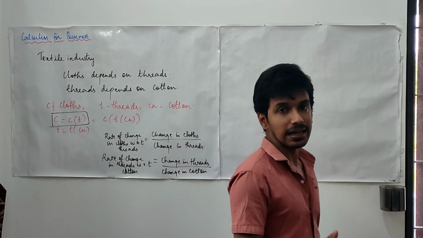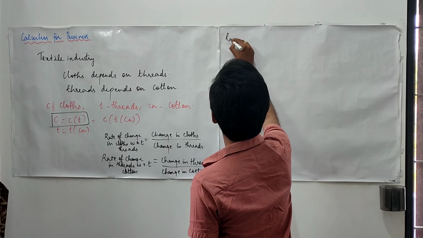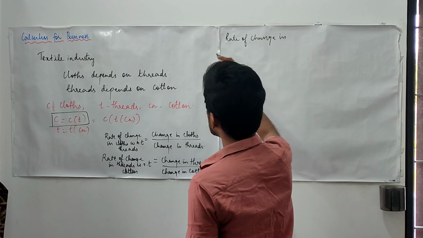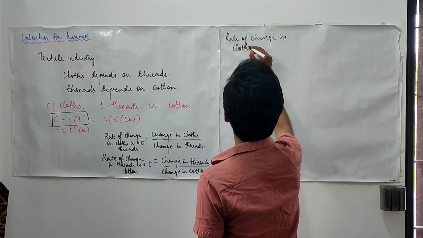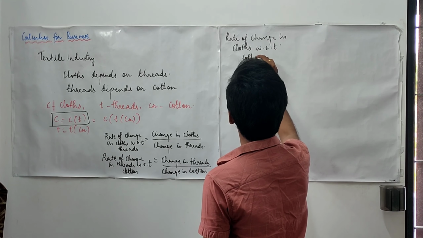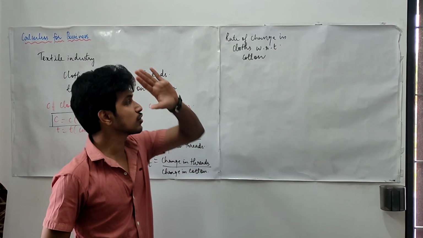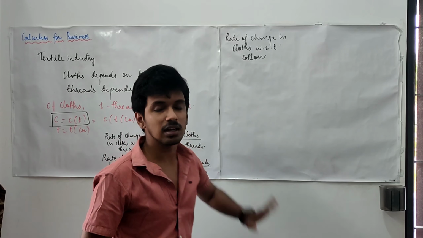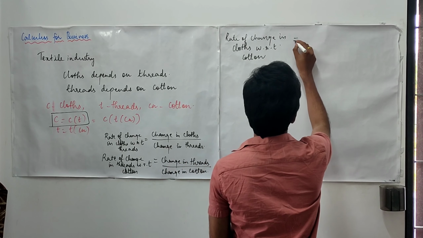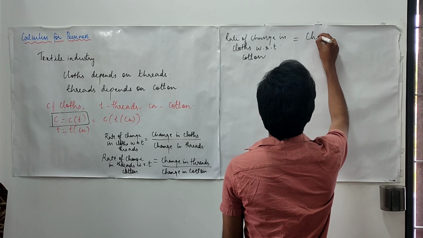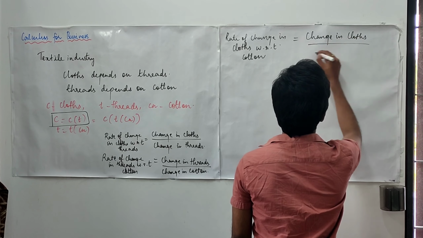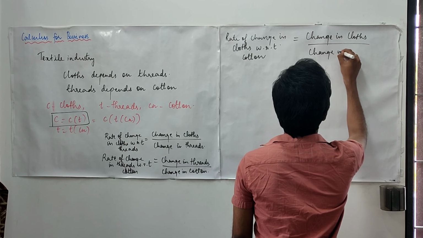Suppose we wish to study the rate of change in clothes with respect to the change in cotton. Then comes the concept of chain rule in differentiation. In order to study this, we need the change in clothes upon change in cotton.